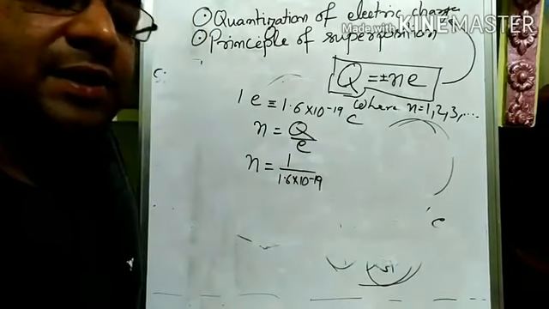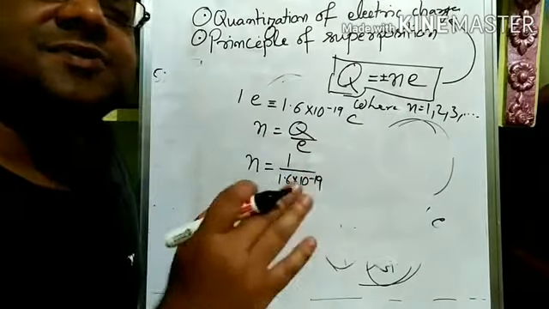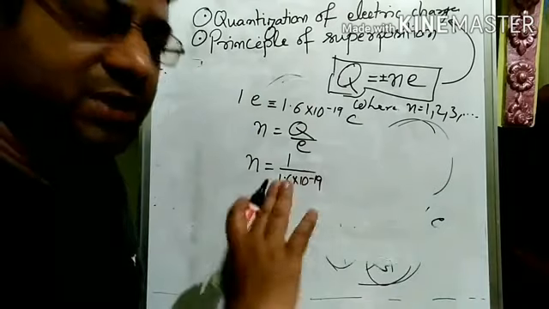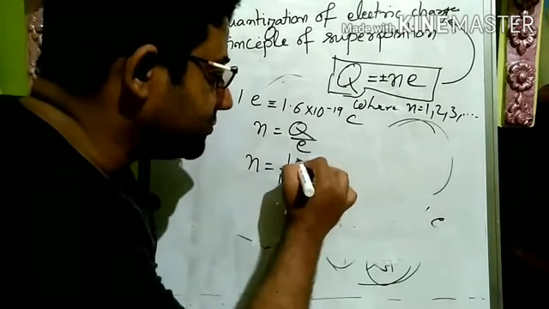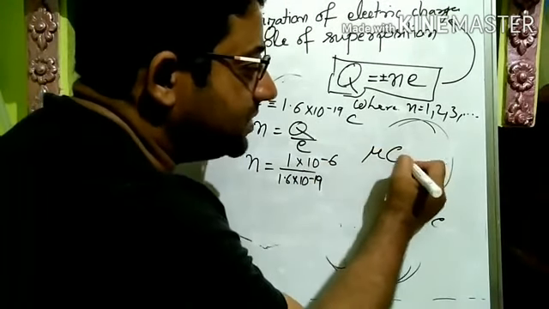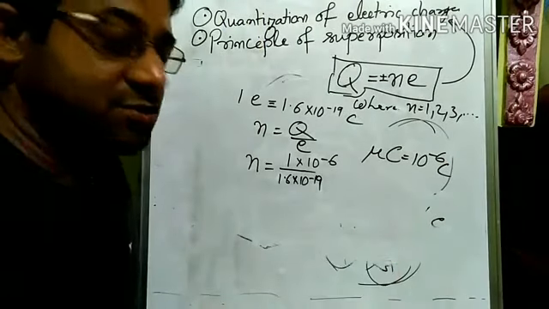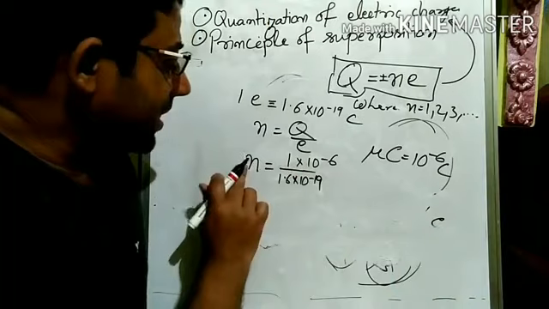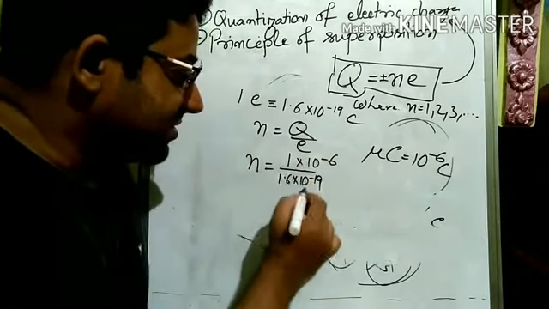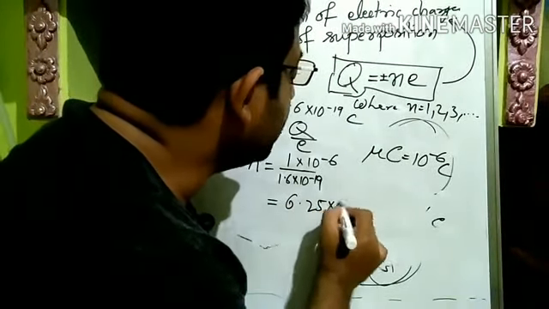Now, at the macroscopic level, charges are in terms of microcoulombs. So 1 microcoulomb, 2 microcoulomb, 1.5 microcoulomb, it is something like that, in terms of microcoulomb only. So into 10 to the power minus 6. Micro, you know, right? Microcoulomb means 10 to the power minus 6 coulomb. This you know, SI system, right? Now, in 1 microcoulomb, how many electrons are there? If we calculate like this, Q by e, then how many? 6.25 into 10 to the power 12.